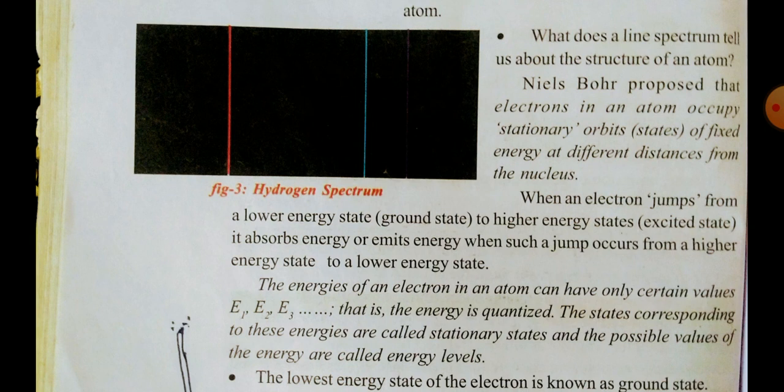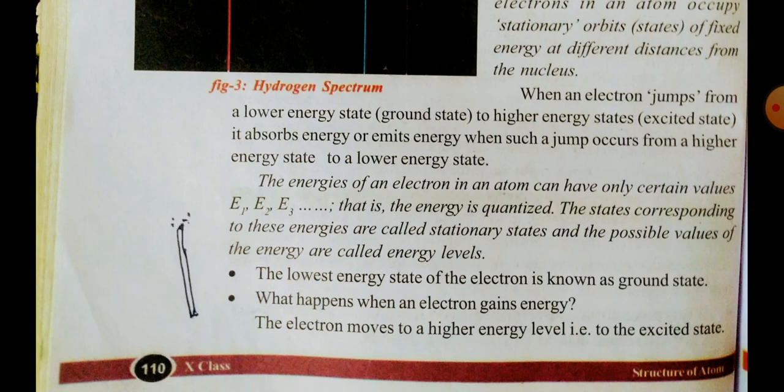In between E1 and E2 there will be no energy states. That is, the energy is quantized. It is proposed by Max Planck. The states corresponding to these energies are called stationary states, and the possible values of the energy are called energy levels.